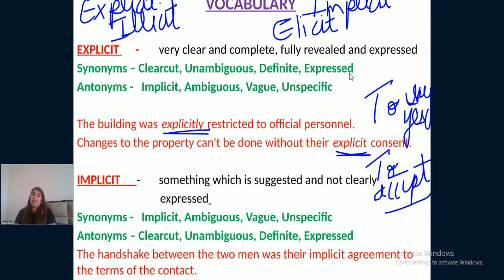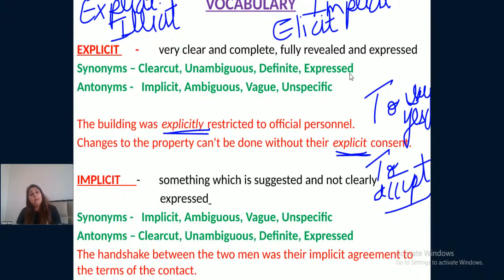Something which is suggested and not clearly expressed. So what this means is, if I have given you a statement, you are getting the idea of my statement, but you do not have the proper meaning of my statement, right? You are getting a small little bit of an idea from my statement, but you are not getting the full meaning from my statement, right? So something which is suggested in it, but not clearly expressed.